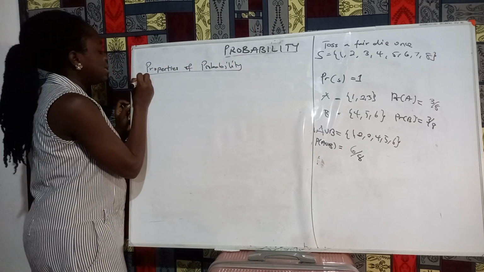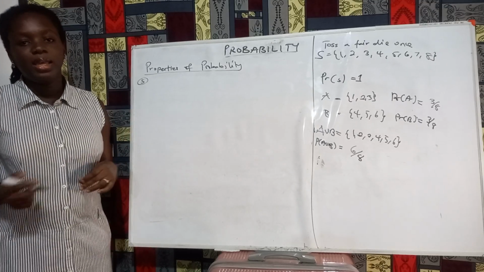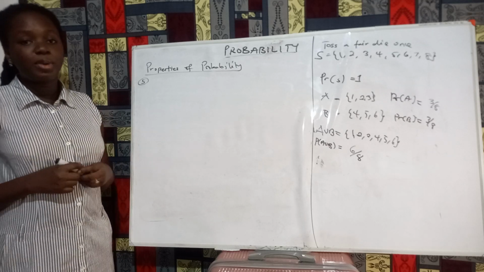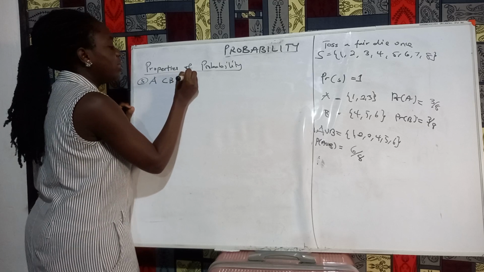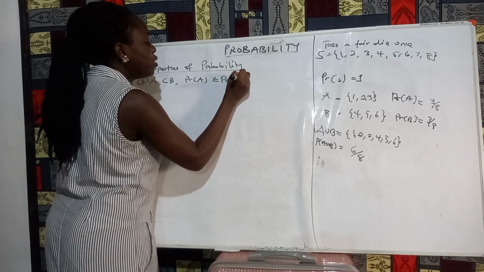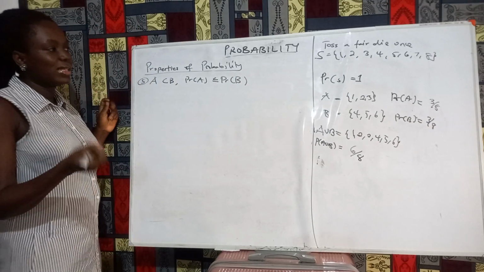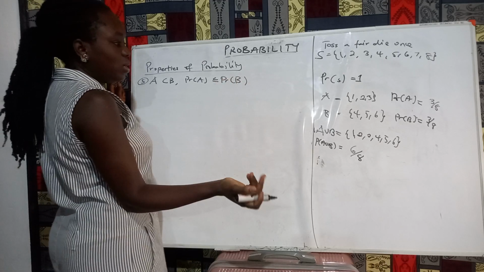Now, the fifth property states that if A is a subset of B, then the probability of A is less than or equal to the probability of B. So once again, let me label these new sets.